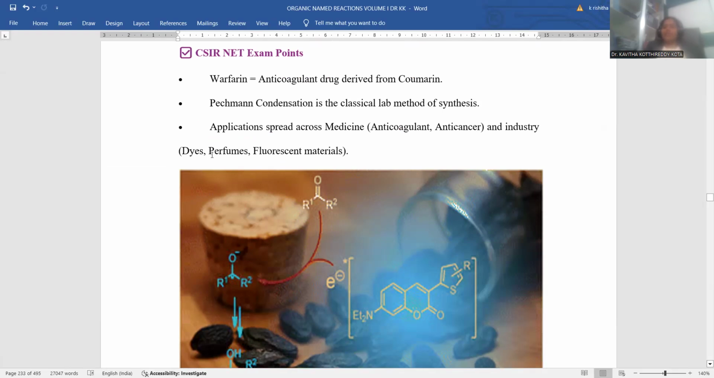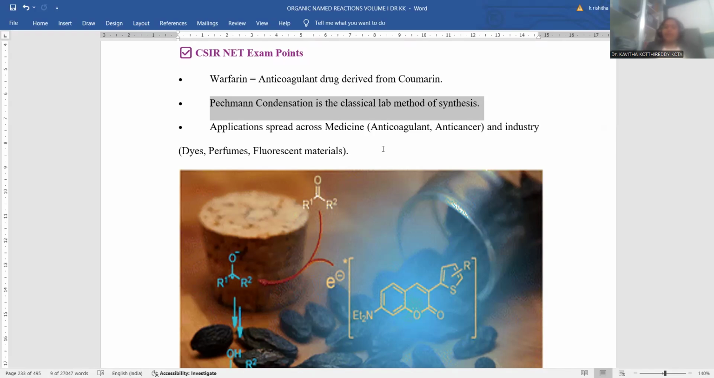So by this we successfully completed the application part. And for the examination purview, CSIR NET examination points are also provided. Warfarin is an anticoagulating agent derived from Coumarin only. It is the most successfully established marketed drug pertaining to the Coumarin nucleus. And Pechmann condensation is a classical lab method for the synthesis. Most Coumarin compounds are started with the Pechmann condensation only. It is the most essential, or rather famous, laboratory method for Coumarin synthesis.